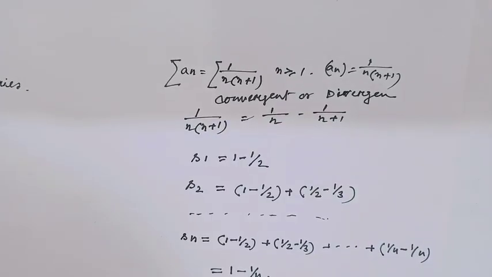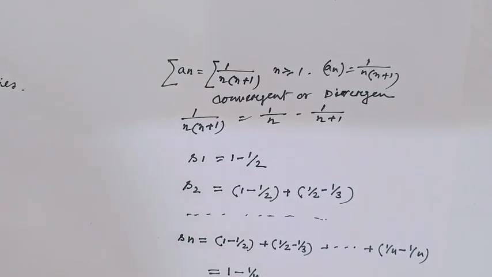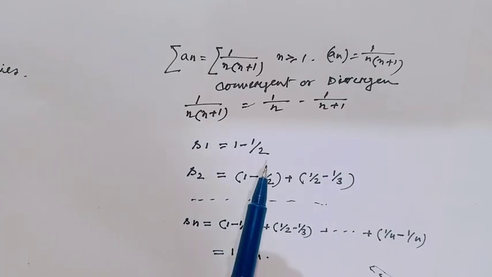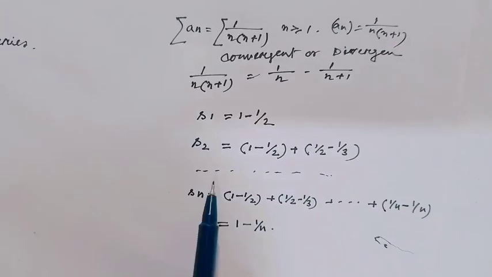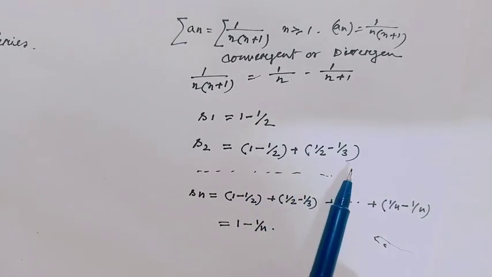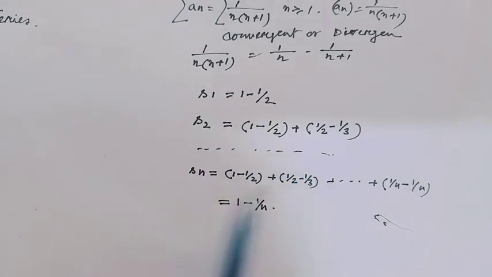Here we have to show whether this partial sum is convergent or divergent. Notice S1 equals 1 minus half, and S2 equals 1 minus half plus half minus 1/3. Similarly, this will continue.